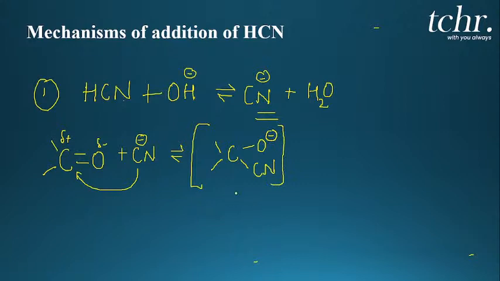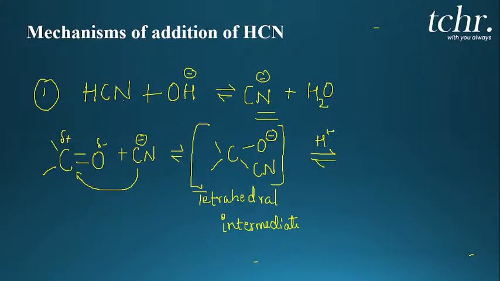This is called a tetrahedral intermediate. So in the mechanism, what comes in the middle is an intermediate, which we do not notice when writing the reaction; a tetrahedral intermediate is formed. Okay, there will be a formation of tetrahedral intermediate after the CN minus nucleophile adds to the carbonyl carbon. Now what will this alkoxide ion do? When you perform a protonation, treat with any proton, immediately it will accept the proton.